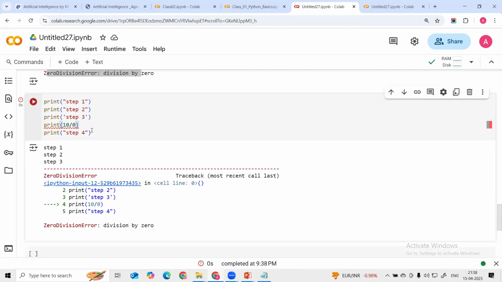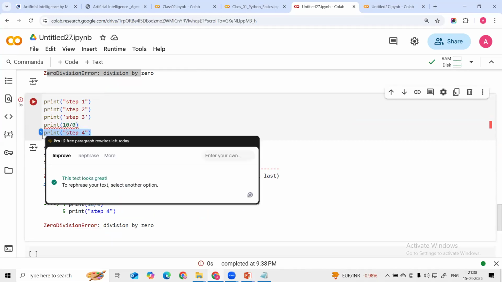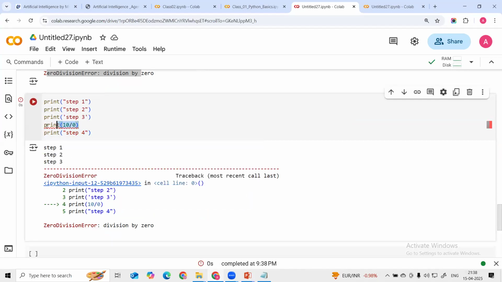You can see, guys, we are not able to execute any line after this incorrect one. It has this division by zero error, so after that it will not execute. Why? Because this is an interpreted language. Once this error has occurred, it will not execute anything after that, it will stop here. That is called an interpreted language. It will execute line by line.